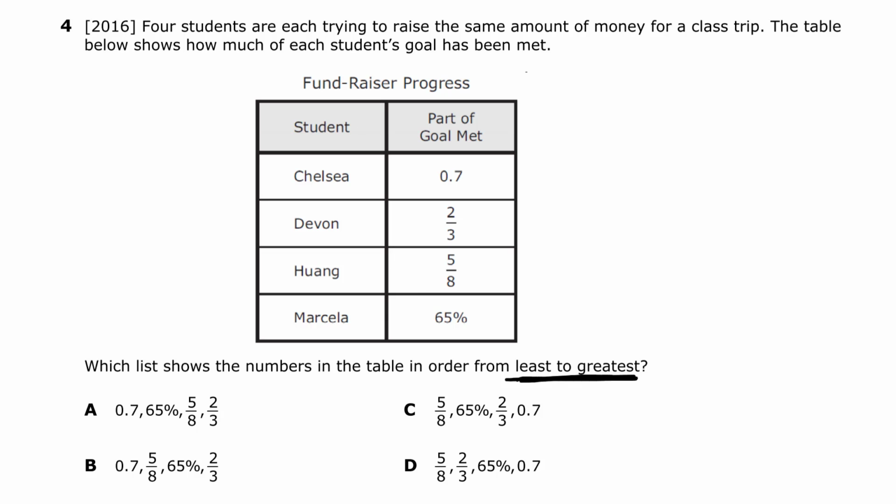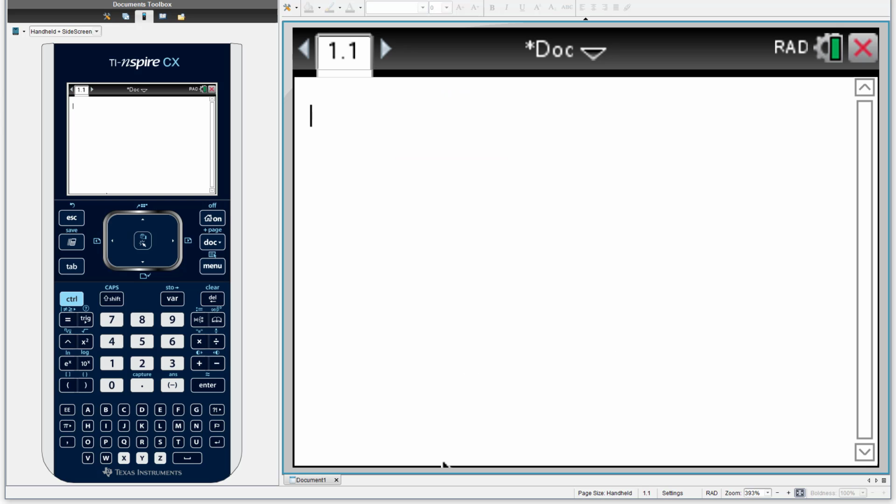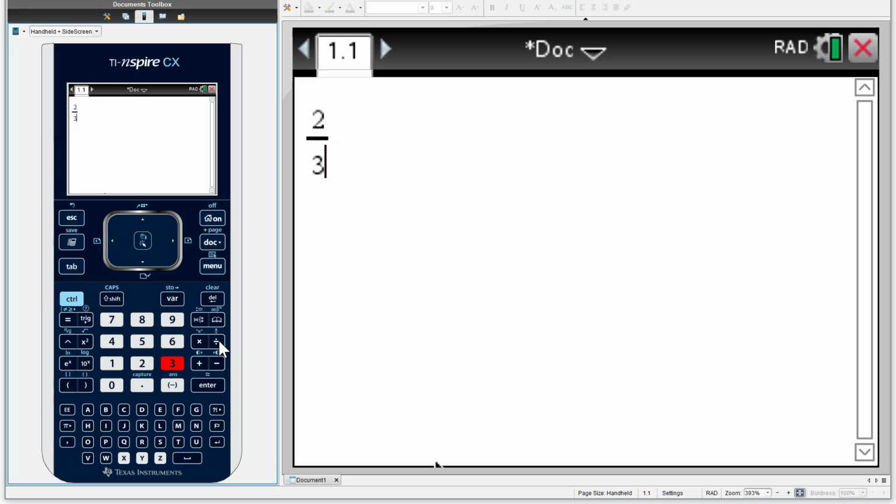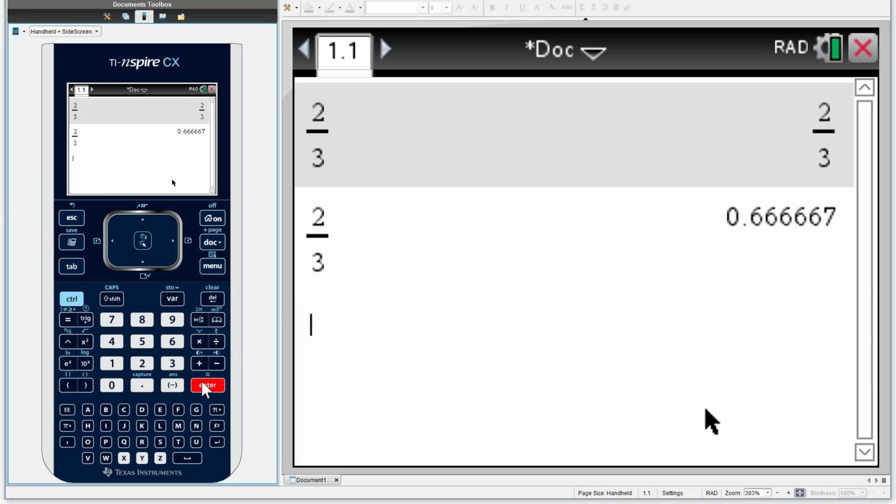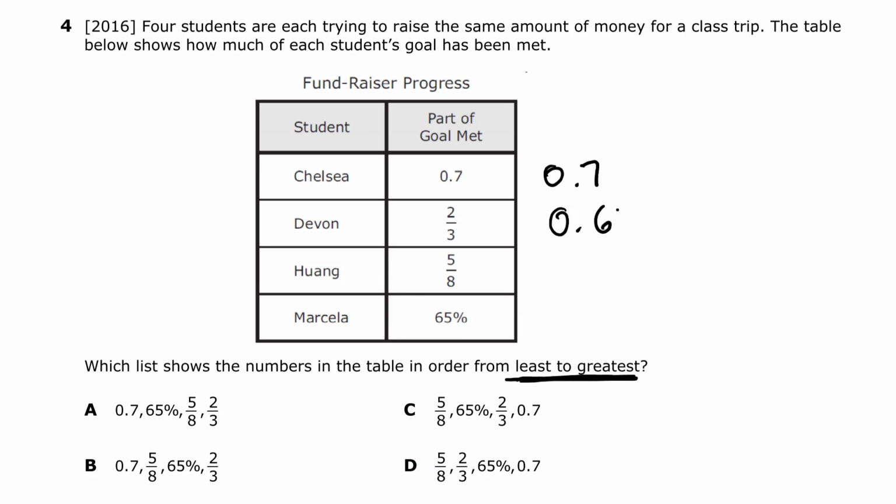Please underline the keywords when you're solving the problem. The first number for Chelsea is already given to us in decimal form, so I'm not going to do anything about this one. However, I'm going to convert 2/3 into decimal. So I'm going to press control divided, which will give me a fraction, 2/3. And when I press enter, the calculator TI Inspire gives me a fraction. So if you press control and enter, it will give you the equivalent decimal form, which is 0.67. So I'm rounding it to the nearest hundredth here.